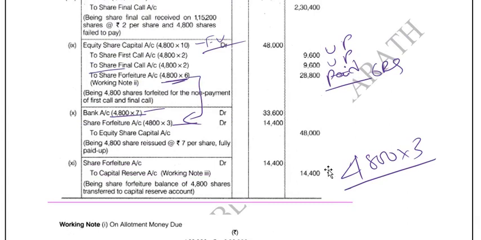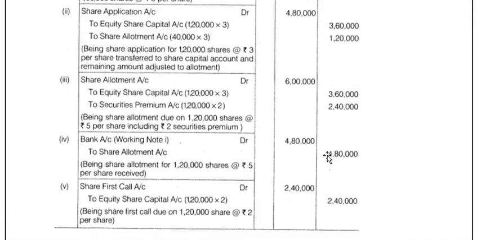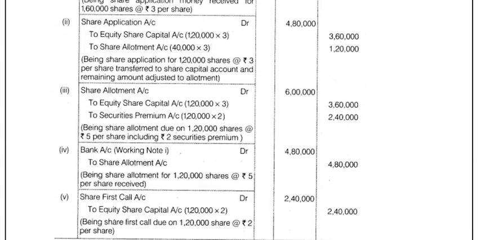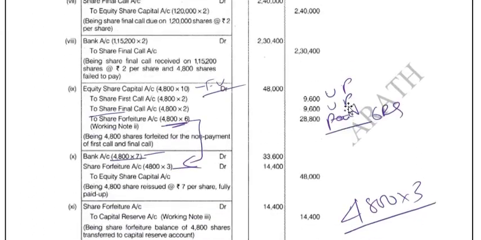Premium would have already been received and we would have already passed an entry for that, friends. See, allotment premium is already sitting in the premium account. That's why no need to reverse it. We reverse the premium only if it is unpaid, but in this case allotment is already paid, so there is no need to reverse it. If the allotment wouldn't have been paid, then we will reverse this premium, because now it is credit, we will debit the premium, just like what we have seen in our previous example. So this is also one checkpoint which you must note.